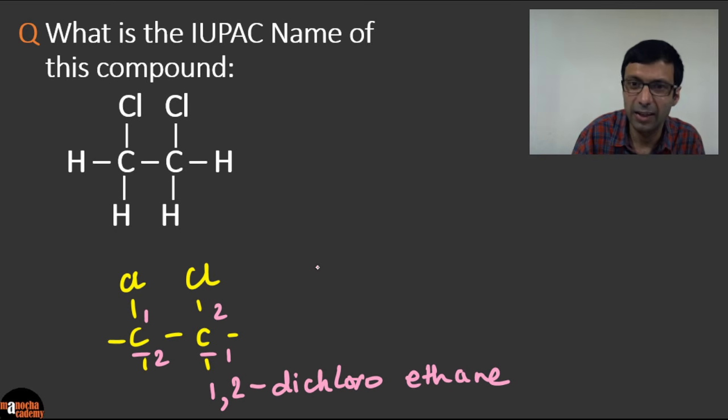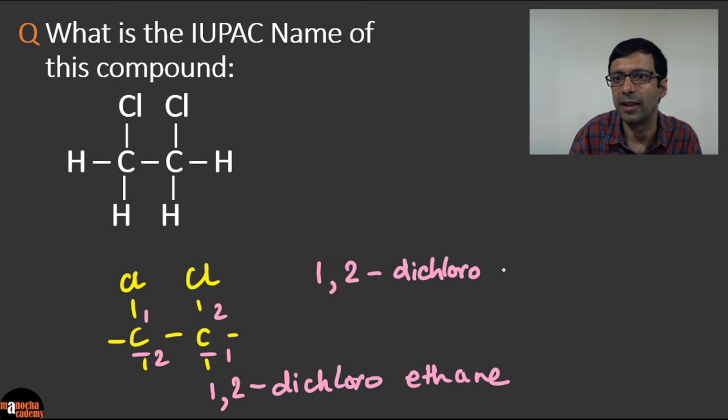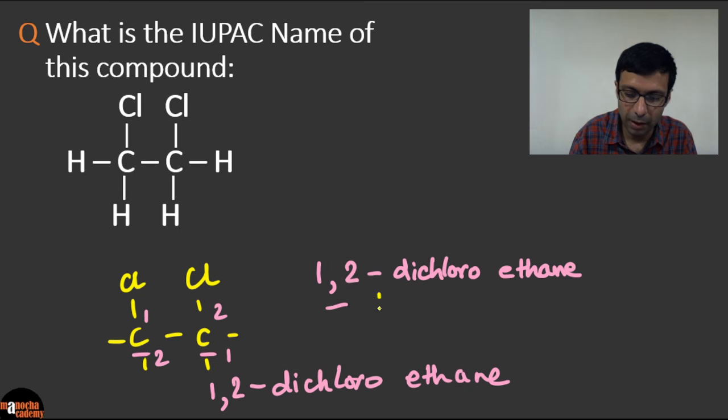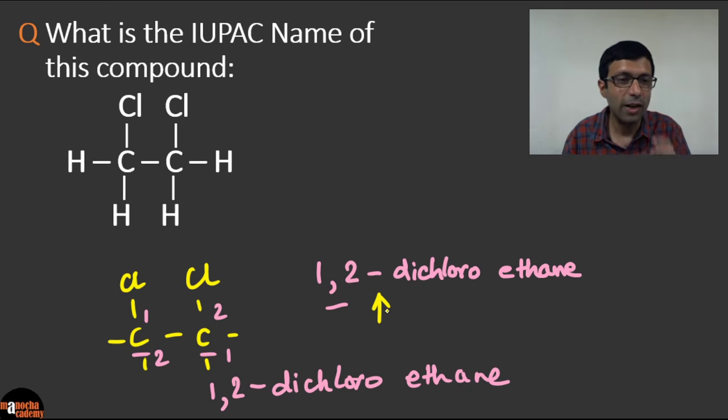Let me write that clearly again. 1, 2 dichloroethane. Okay, guys, and what is the important thing you can remember? Between two numbers, always put a comma. Can you see the comma here? Between two numbers, and between a number and a letter, you put the dash. Can you see that dash? So we need to give 1, 2.